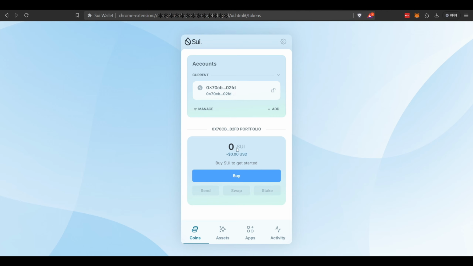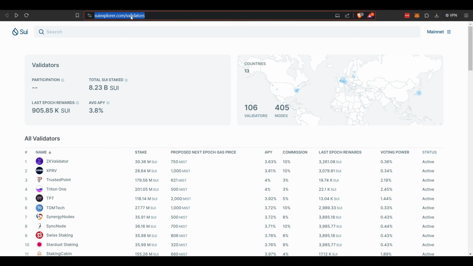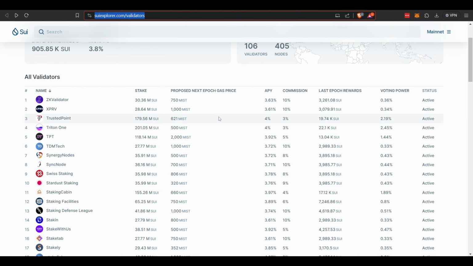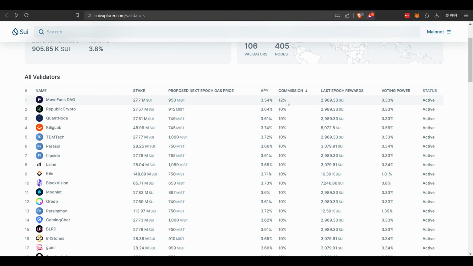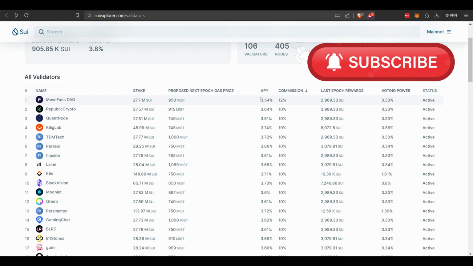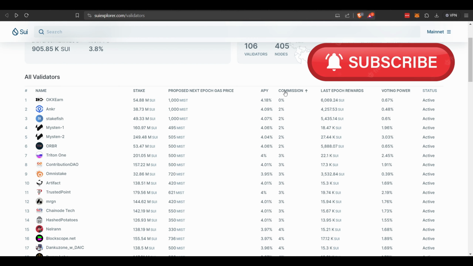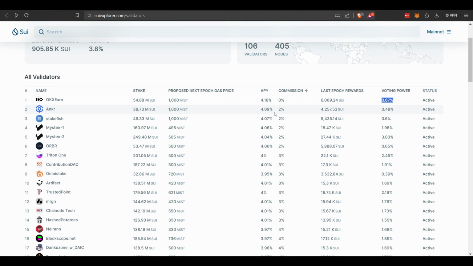Once they show up in your wallet, you're going to need to then research some validators. So let's go over here, suiexplorer.com/validators. And we're going to quickly go through the list here. You don't want to pick some of these larger commissions. They have higher commissions because they probably have more operating costs or overhead fees. So these ones are offering less rewards. So look at this, OKX earn 0% currently. So this is the highest you're earning. They don't have a lot of voting power either, so that's great. You can also look at Anchor, similar deal. They're only offering 2. So there's various options here.